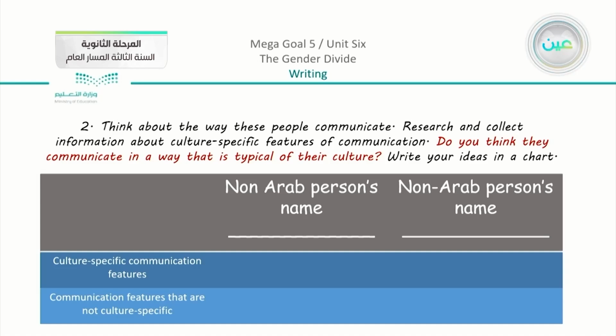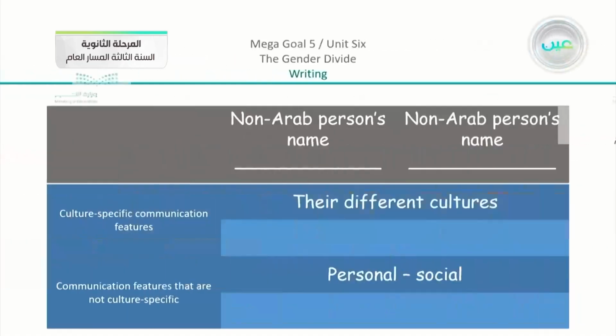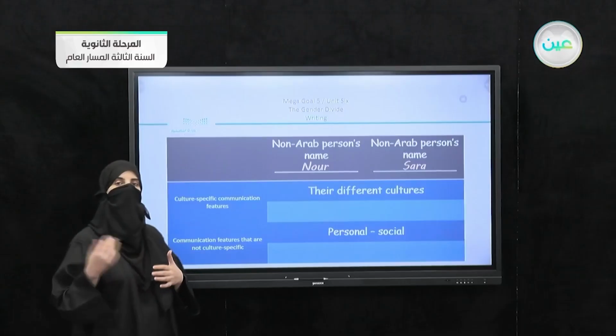We have the non-Arab person's name and the non-Arab person's name, and then something about the culture-specific communication features, and the communication features that are non-culture specific. So what does that mean? Let's see what we have here. Now I'm going to write their names: Noor and Sarah. At the very beginning we have the culture-specific communication, which means they're from different cultures. One is from Europe and the other is from Asia.